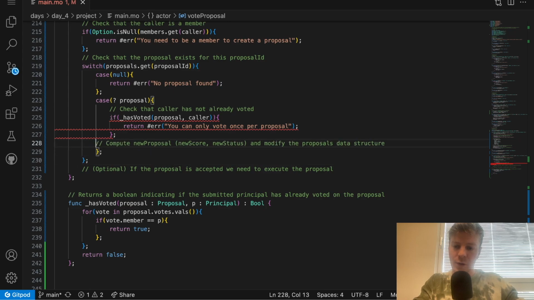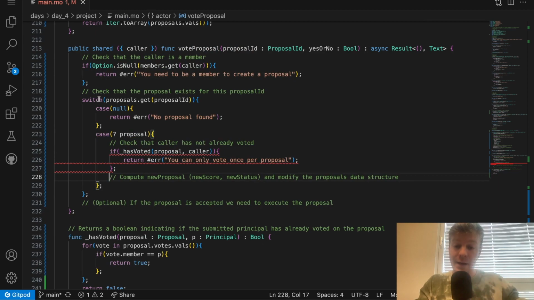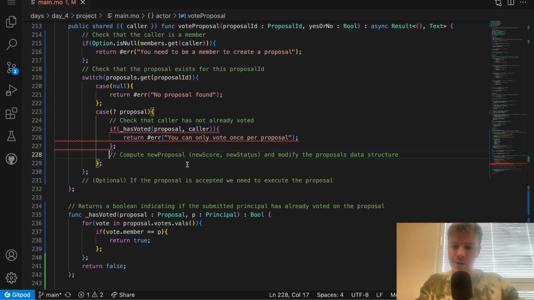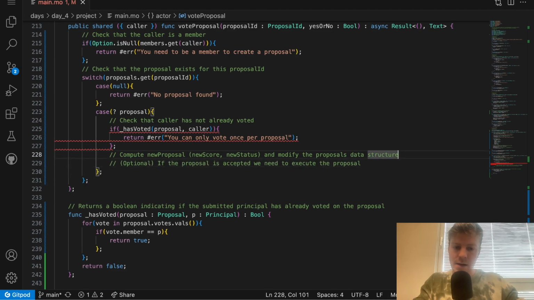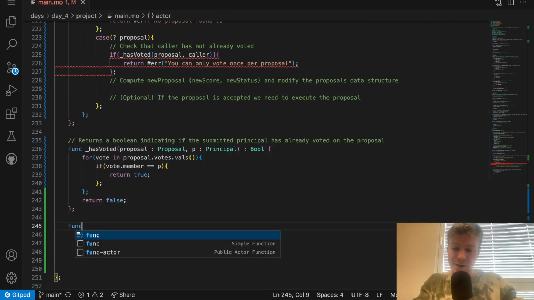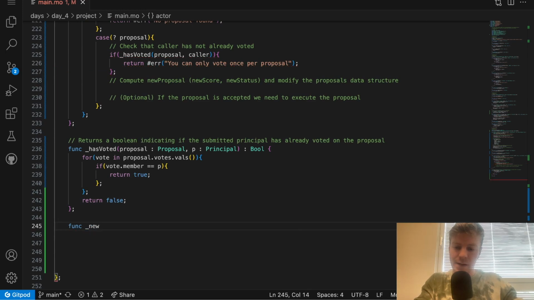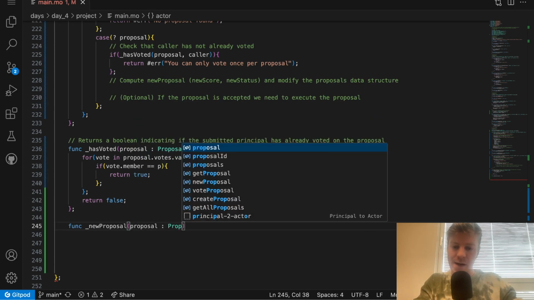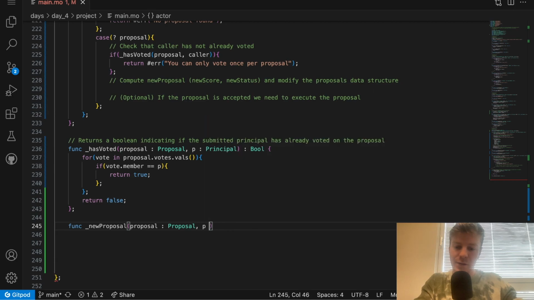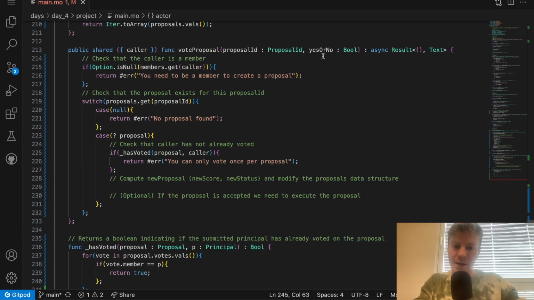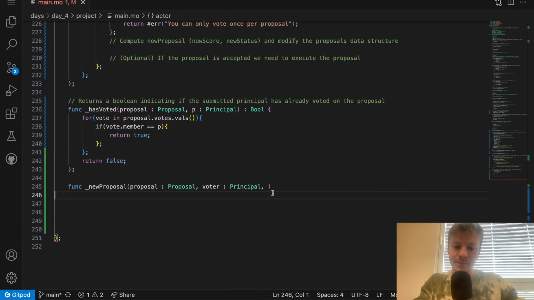Okay, so we are now in the compute phase. We have made sure that we are a member, we have made sure that the proposal exists and that we have not already voted on it. So now we can finally vote on this proposal. For that, I will create a helper function, which will create a new proposal based on the proposal that we already have, based on the voter, so on who is voting, and based on the vote, so essentially, is it a yes or a no? And I will return the new proposal.